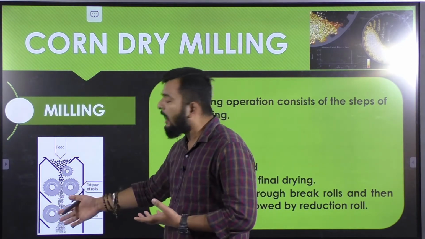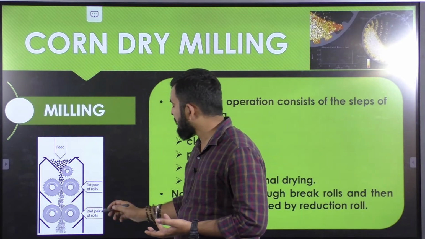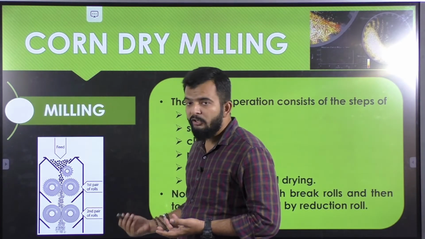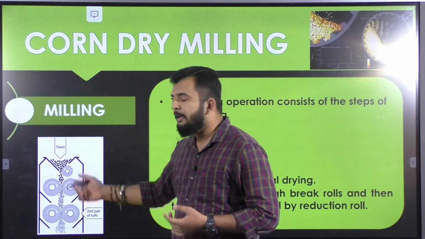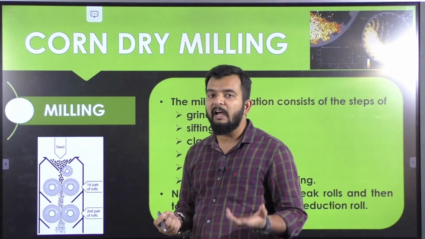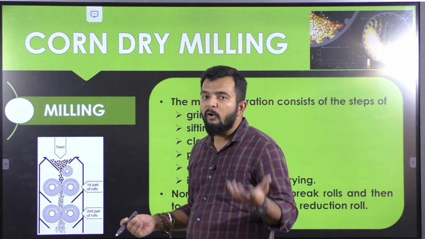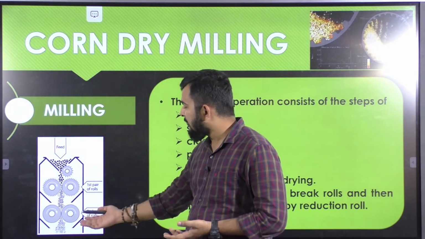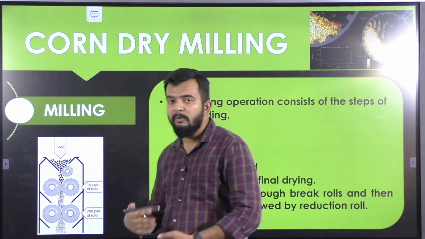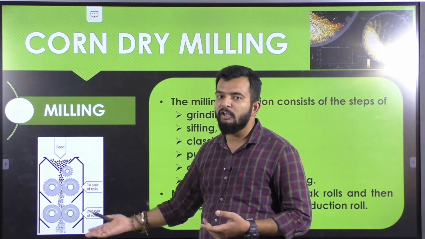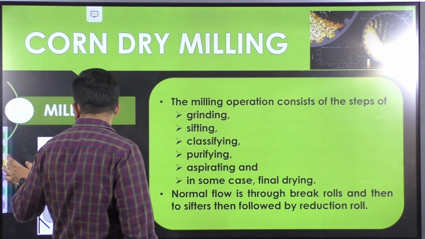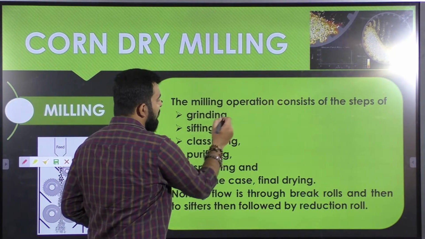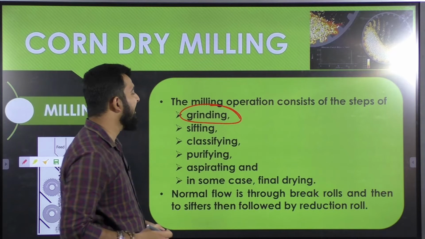If required, another set of break rolls or reduction rolls can be installed in order to convert those particles into a further finer size. Suppose starch or corn powder or corn flour is required, again it can be done by installing a pair of reduction rolls. In this case, first your grinding will take place.